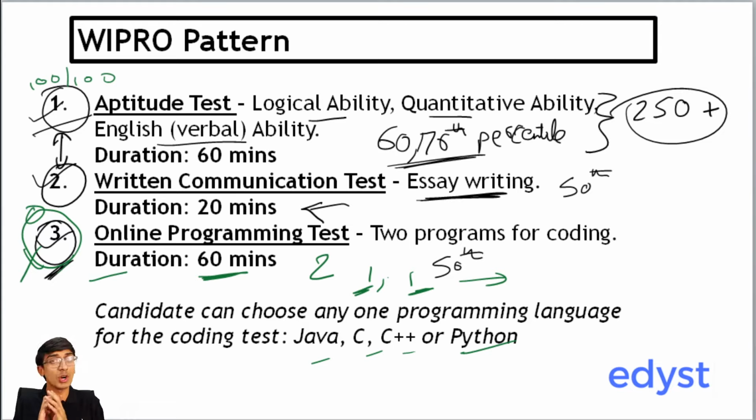Second thing is, do not go for the optimal solution at all. When I say optimal solution, we did this question in 2 for loops. Can it be done in 1 for loop? Maybe. You don't have to think about that. Do it in any way possible. In this particular round, they are not going to check for your optimization or anything. Get the output however you can, so that way you can at least clear some test cases.